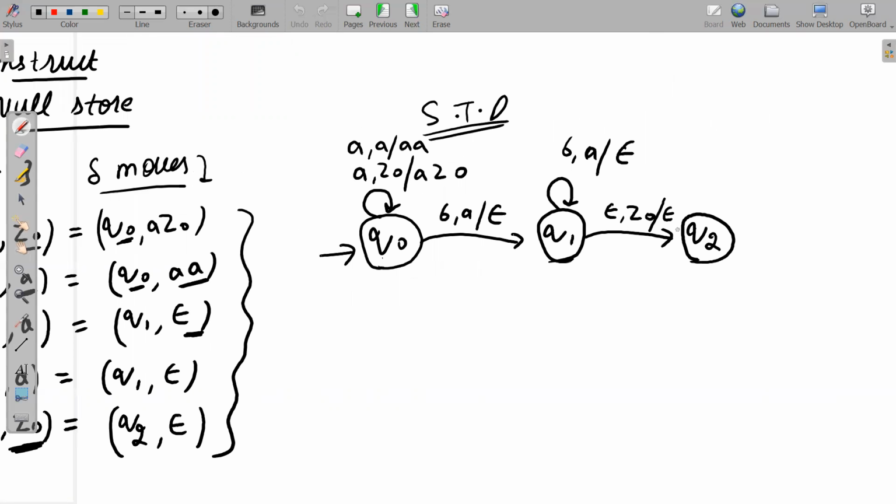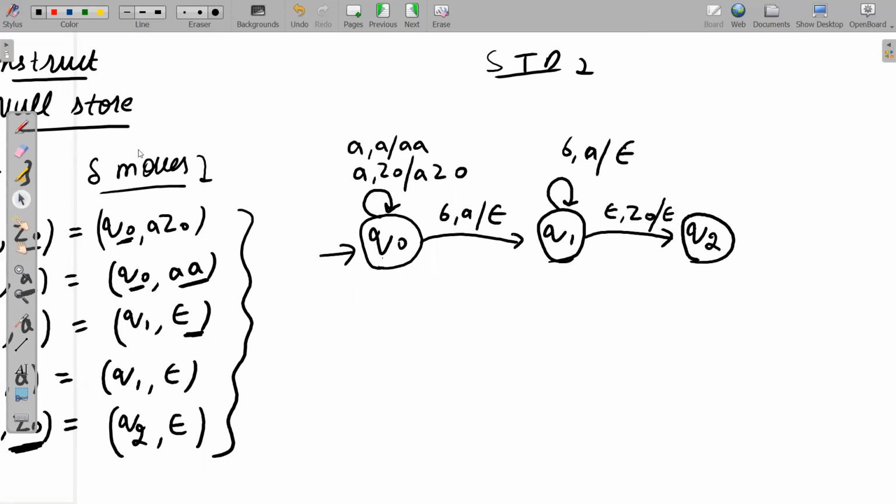See, I have made a new state Q2 now. In fact, I can make a self loop on Q1 also. Let me do it here. See, I can copy paste this PDA. Okay, let me copy paste it for you. I think it will create a problem for us. So this is your state transition diagram.